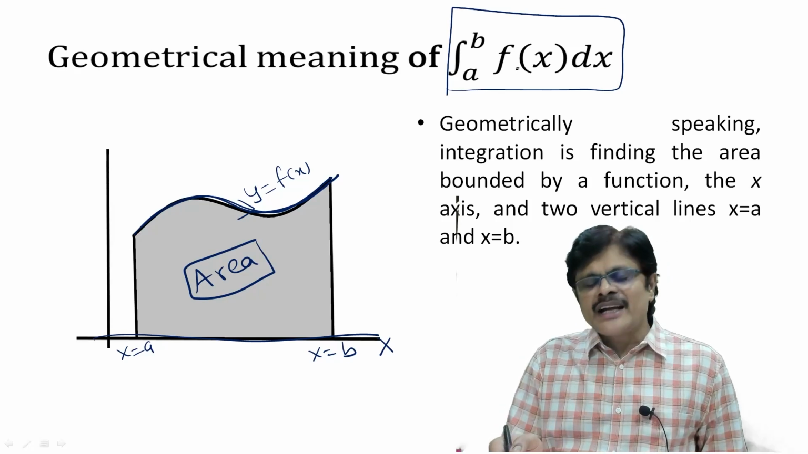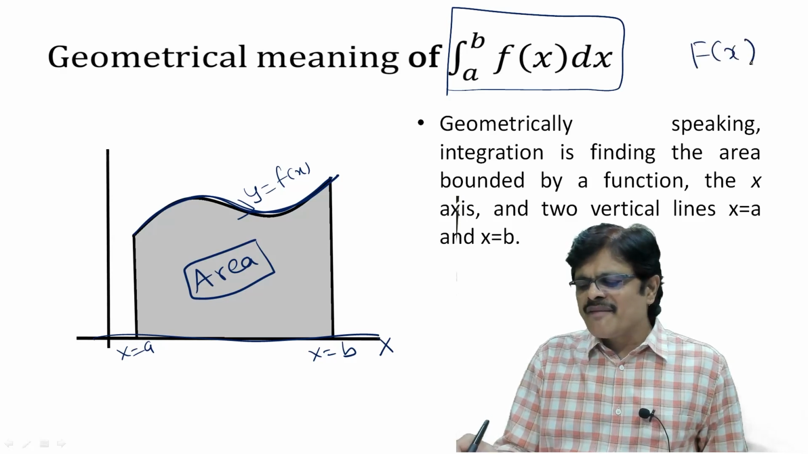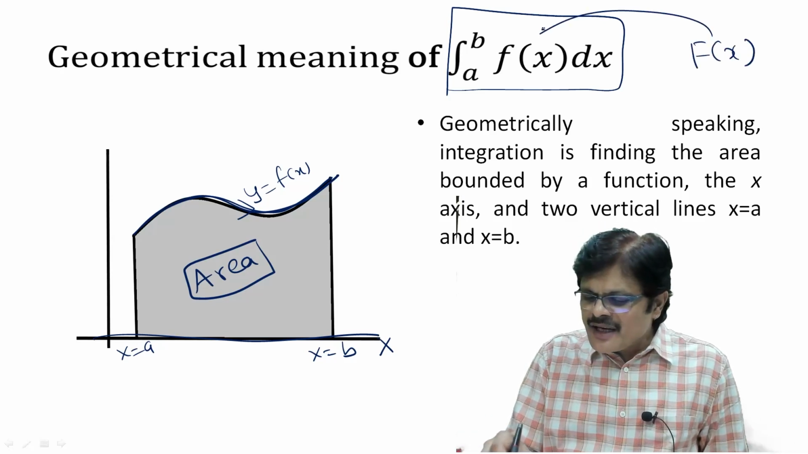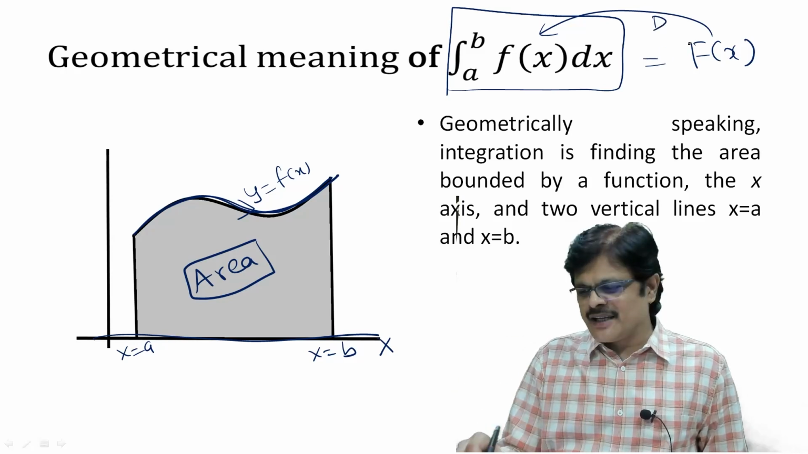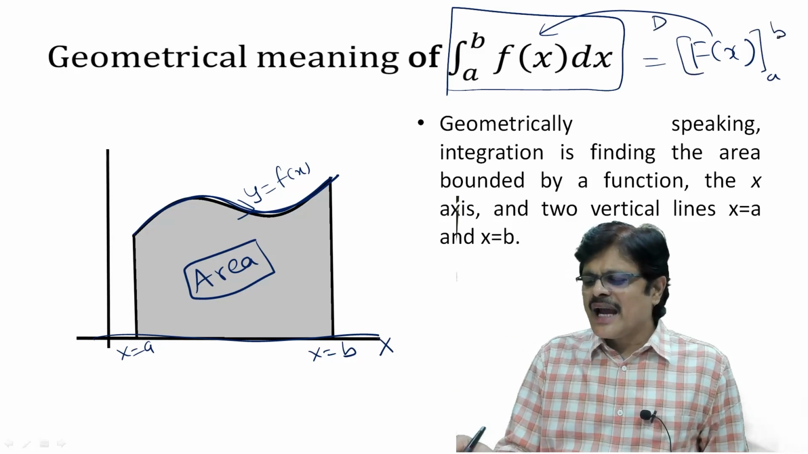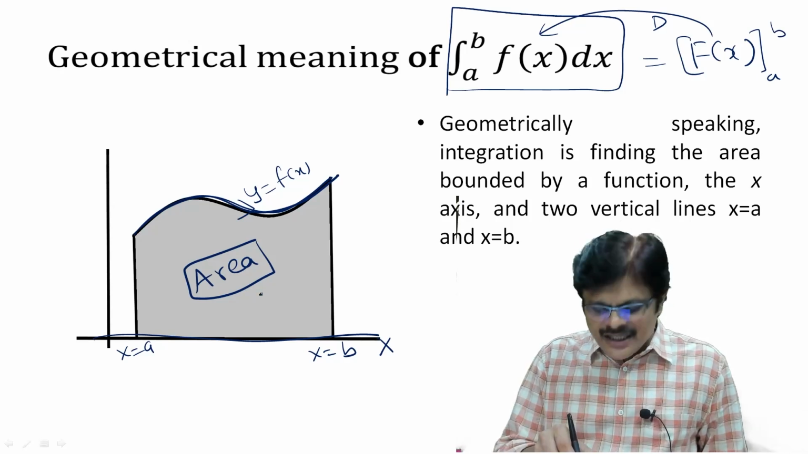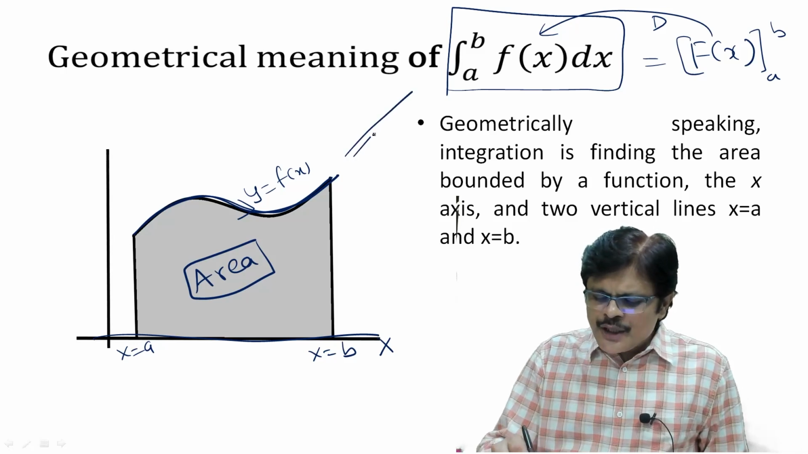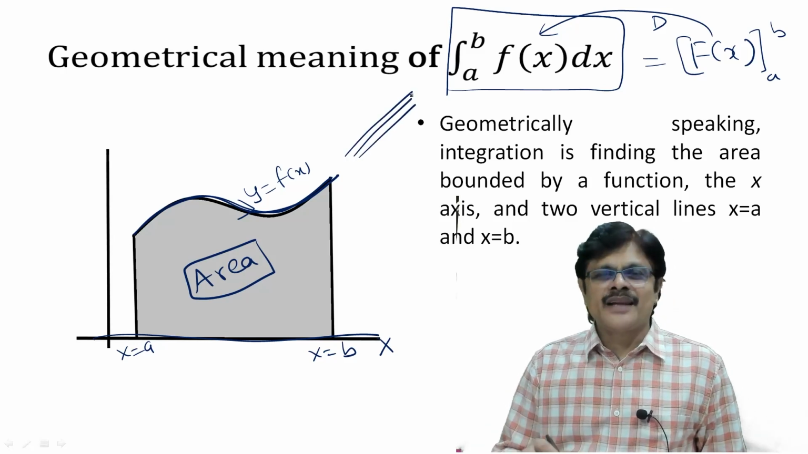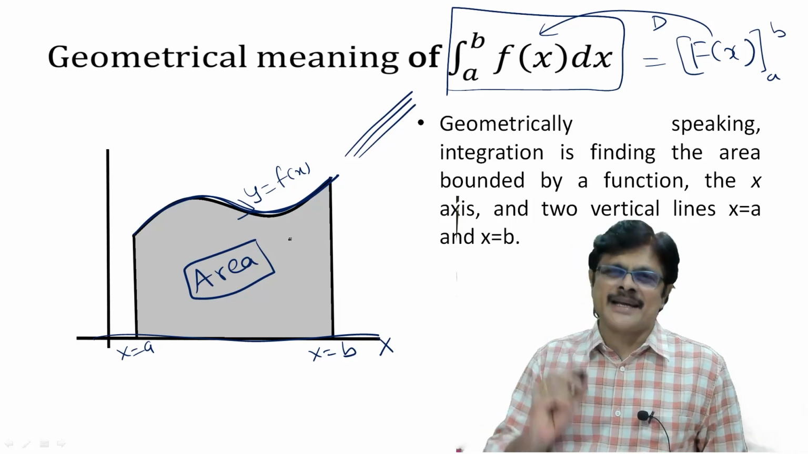So just now we saw the analytical meaning. What is the analytical meaning? Finding a capital F(x) whose derivative is small f(x). That was the analytical meaning. Now we are saying the geometrical meaning of this integral is finding this area. So what I need to prove is these two are the same. That is, this analytical value and this geometrical answer are one and the same.